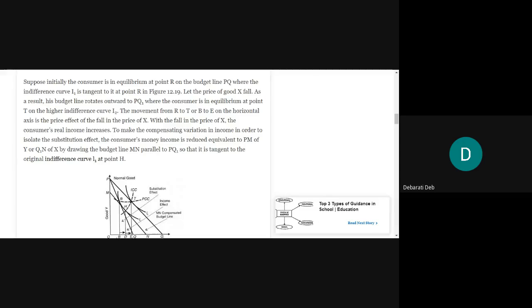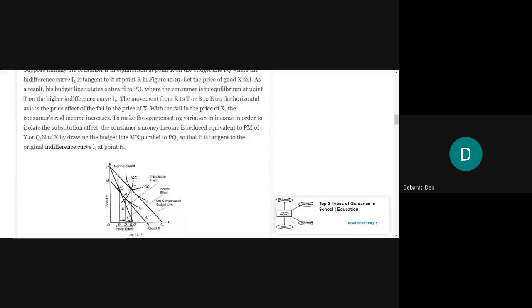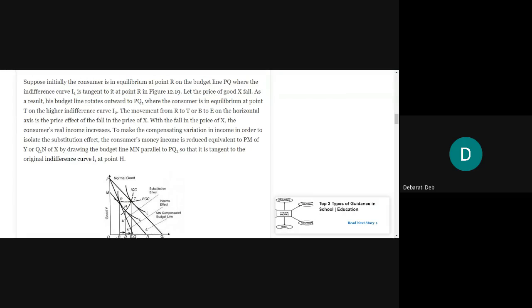So initially the consumer in this figure, we have to follow this figure also. While reading these lines, we will follow this figure as well. Suppose you just enlarge the image and listen to my words. You can enlarge the image on your screen and then listen to my words. That will be easier for you to understand.